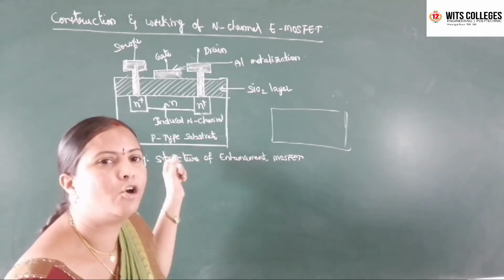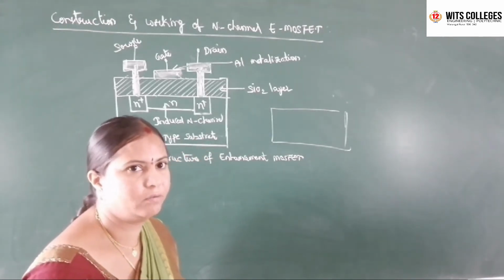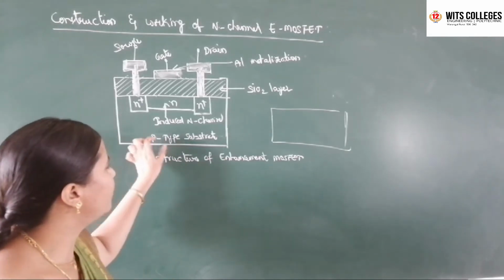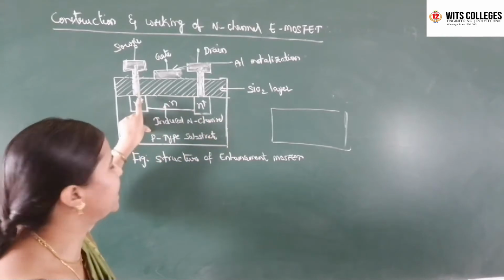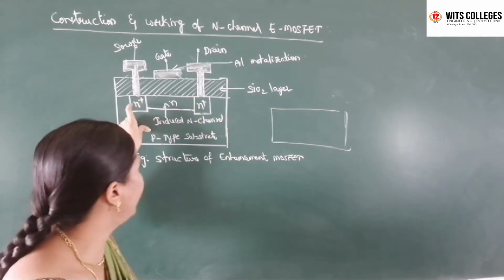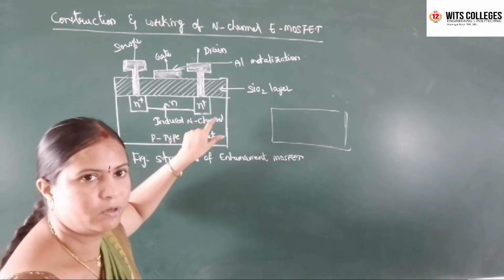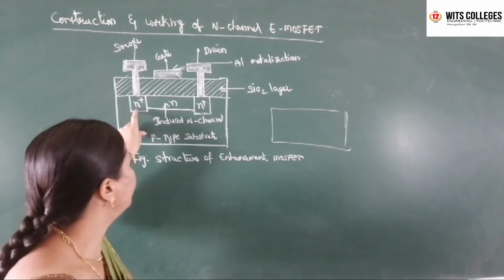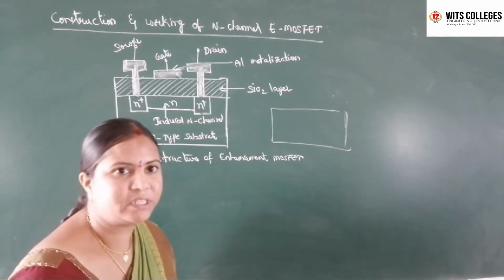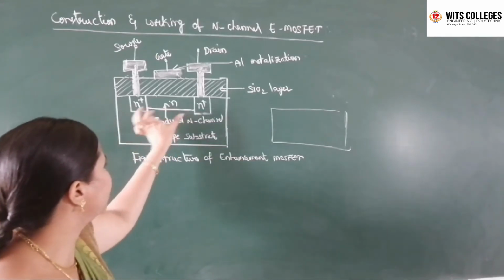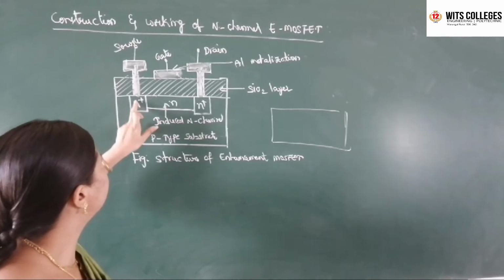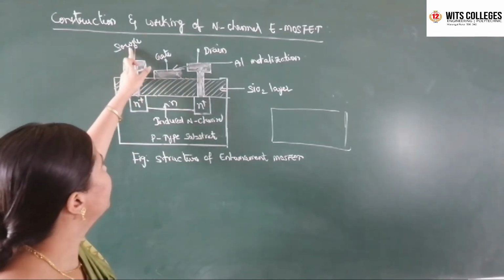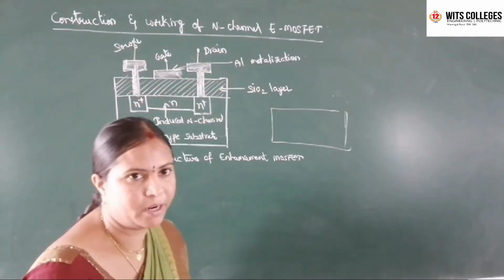On this lightly doped p-type semiconductor we attach two heavily doped n plus regions. The plus indicates heavy doping. Those are attached to the lightly doped p-type substrate. This n plus layer acts as the source and this one acts as the drain terminal.